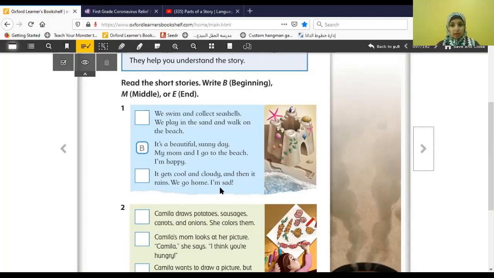So what do you think? What happened in the middle? What is the action in the middle? I believe that they started to collect seashells and play in the sand and walk on the beach. These are events, actions that happened in the story. So this is the middle of the story.